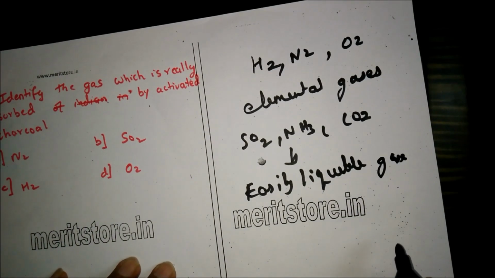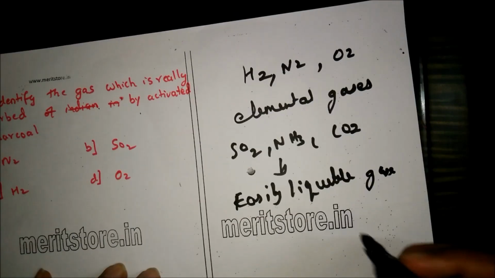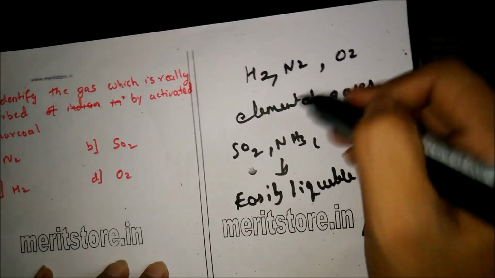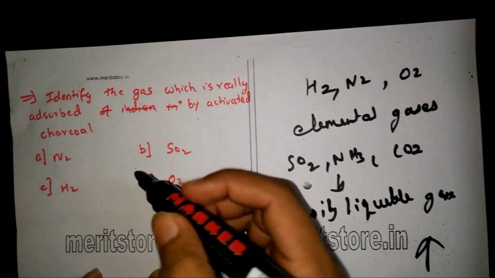Easily liquefiable gases are adsorbed to a greater extent than elemental gases H2, N2, and O2. Therefore, here the correct answer is option B.